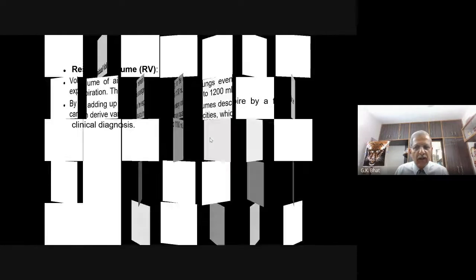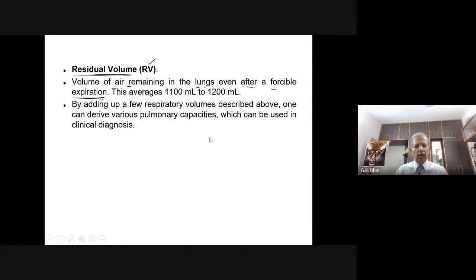Do you think that after doing all this circus, your lung is completely empty? No. Even after forcing the air out of the lung, some amount of air always remains in your lung, and this is what is known as residual volume.